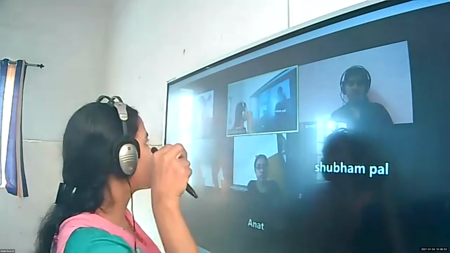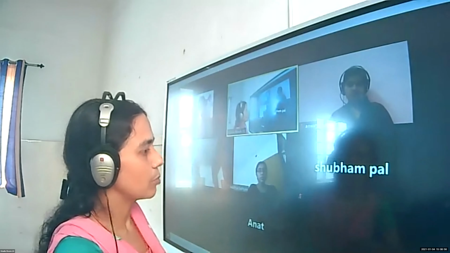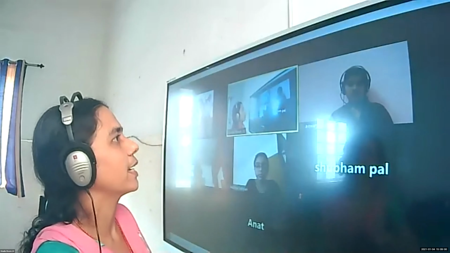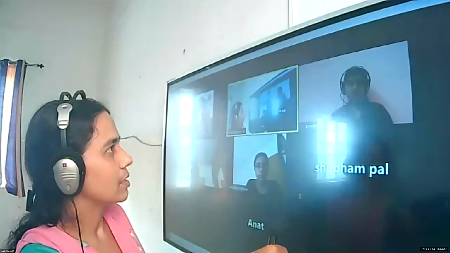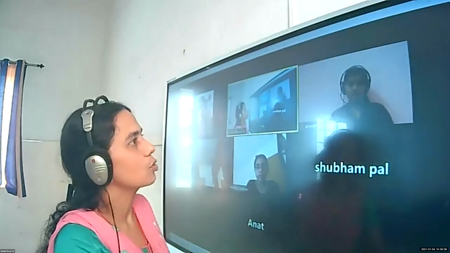Suppose I am joining a recurring deposit. If I am going to join today, today I have to pay the money, then only they will include my name in that list. Is it clear? So if we pay the amount in the beginning of the period, it is said to be annuity due.